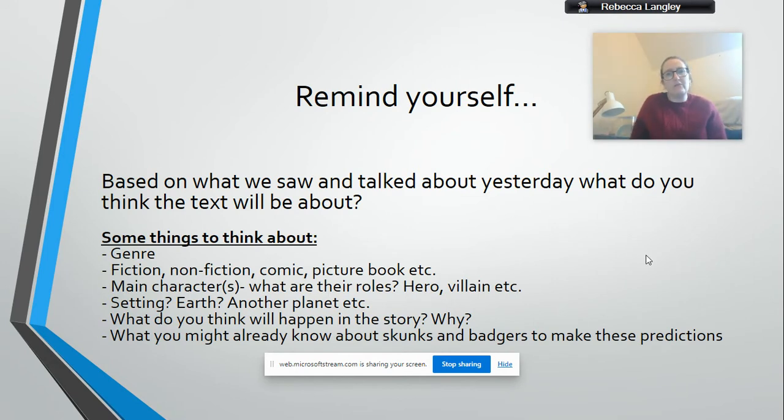So some things that you might want to think about. What genre do you think it might be? Is it fiction? Is it non-fiction? Is it a comic book? Is it a picture book? Obviously, we haven't seen inside the book yet. Who are the main characters? What are their roles? Who's the hero? Who's the villain? Where's the setting? Is it on Earth? Is it on another planet? What do you think will happen in the story and why, and how might what you already know about skunks and badgers help you to make those predictions?